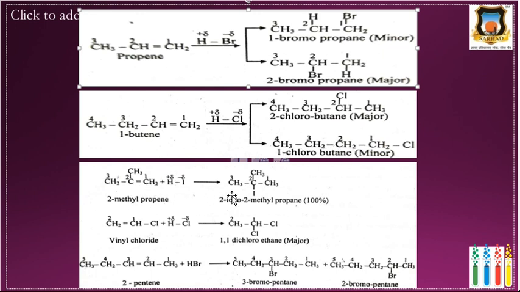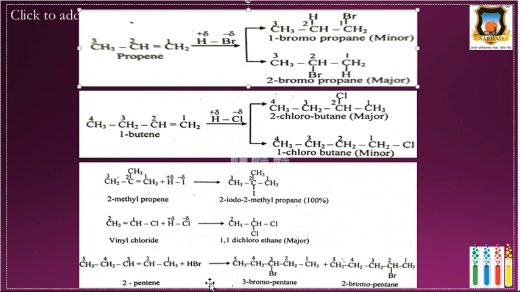Methylpropene, when reacted with HI, gives 2-iodo-2-methylpropane, and only this product is formed, 100%. Then vinyl chloride again follows Markovnikov's rule, and the product formed is 1,1-dichloroethane as the major product.